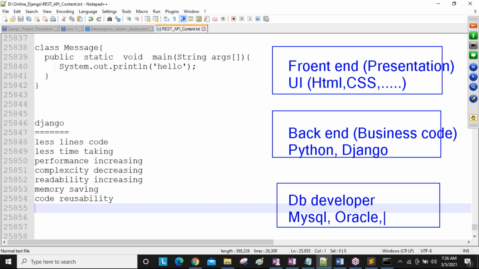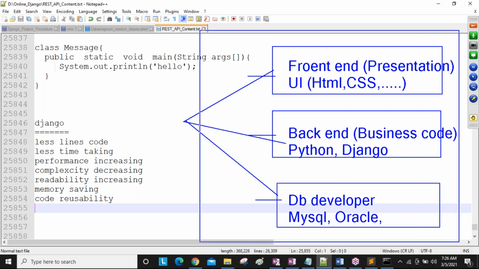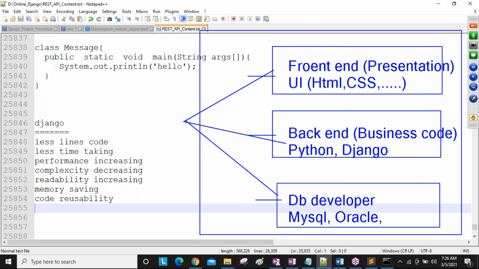Clear this one? The people who are working only in this area, we call them front-end developers. Here, the people who are working, we call them back-end developers. Here, database developers. The people who are working in all these areas, we call them full stack developers. Slowly, you need to become a full stack developer. Then only you get more advantages in the organizations.